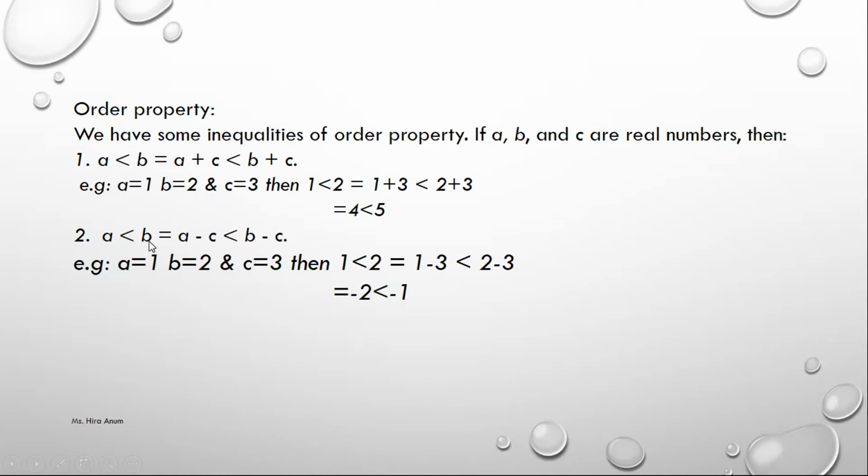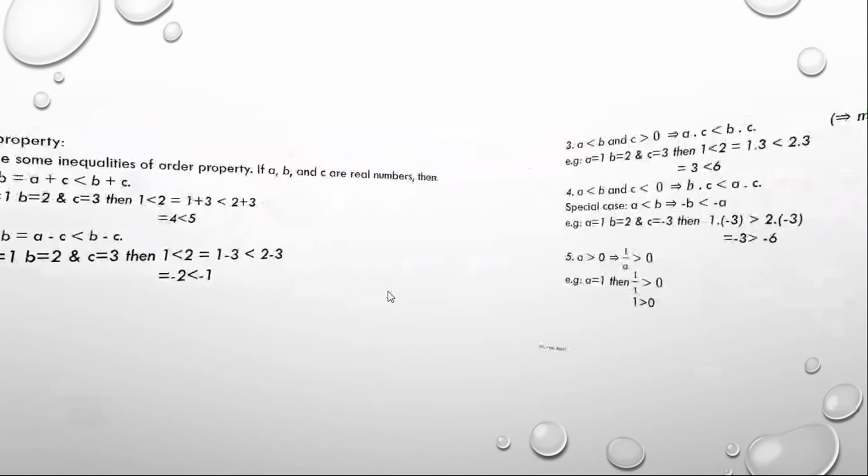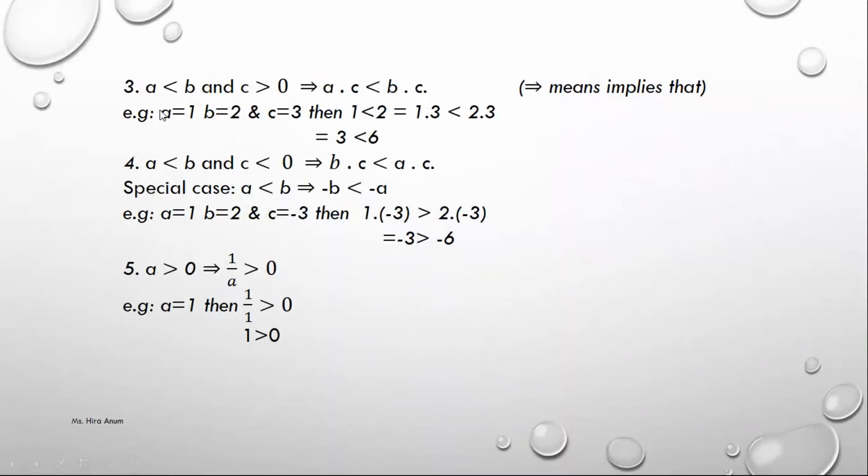Next, if A is less than B, then A minus C is less than B minus C. A equals 1, B equals 2, C equals 3. A minus C equals minus 2, B minus C equals minus 1. Next, A less than B and C greater than 0 implies A dot C is less than B dot C. A equals 1, B equals 2, C equals 3. A multiply C equals 3, B multiply C equals 6. So A dot C is less than B dot C.